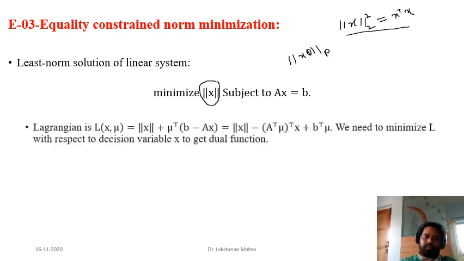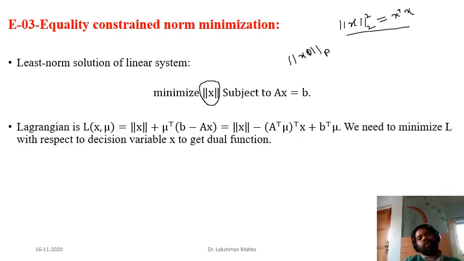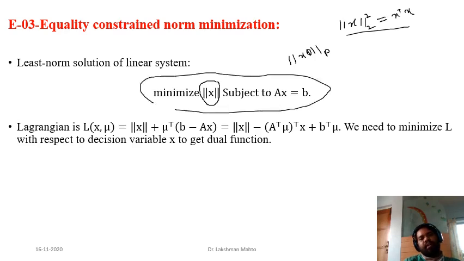Again, we won't solve this primal problem directly. We will define the Lagrangian, and then define an equivalent dual problem of this primal problem. Since we again have an equality constraint, mu will come in, and the Lagrangian is norm of x plus mu transpose times b minus Ax.